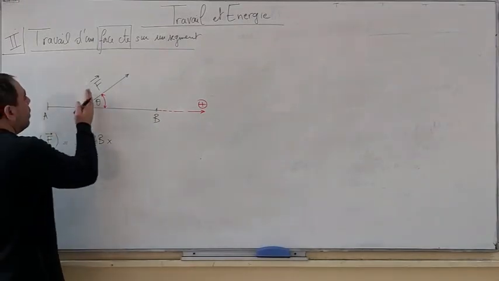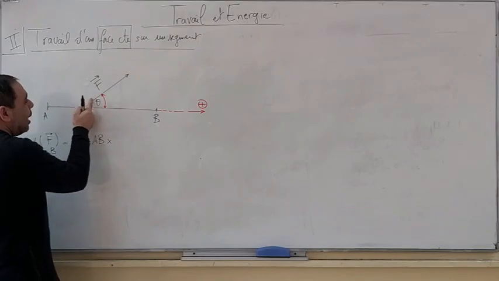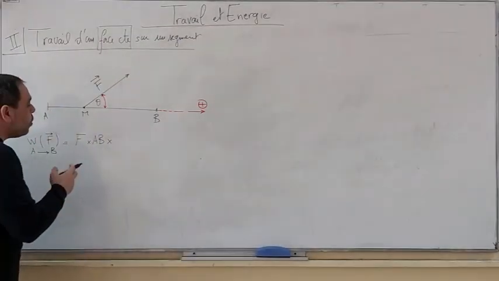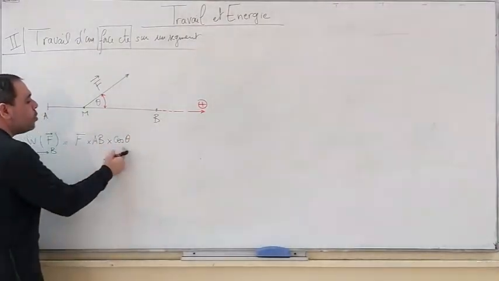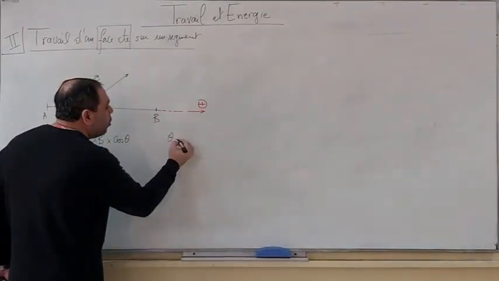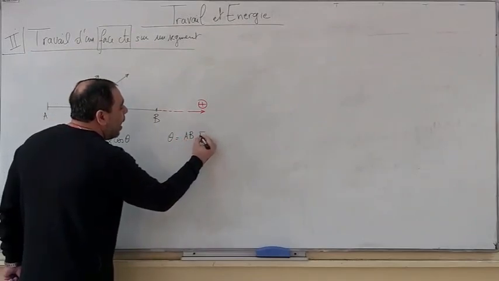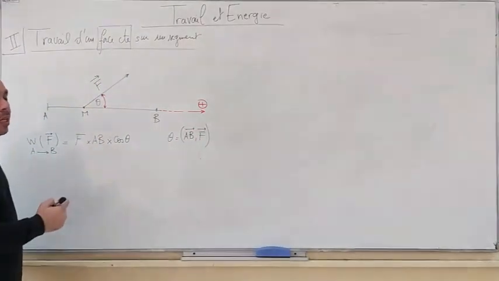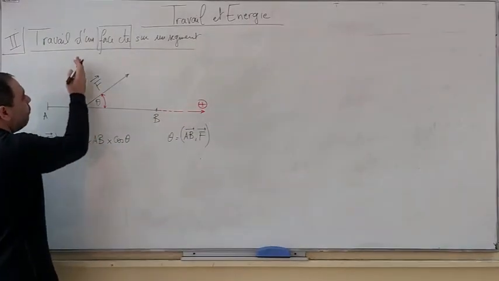But we must add something. If the force is perpendicular to the displacement, that is to say, if theta is 90 degrees, then the work is 0. So we have to add cosine theta, where theta is the angle between AB and F. When theta is 90 degrees, F is perpendicular to AB.